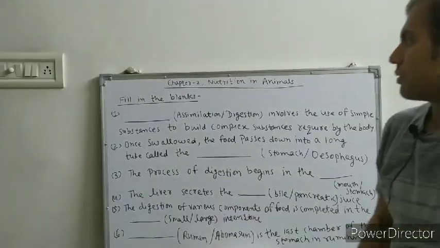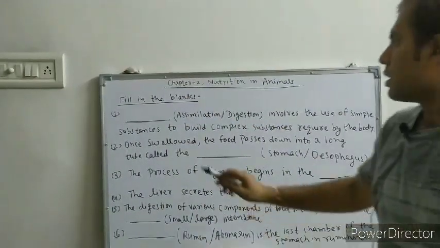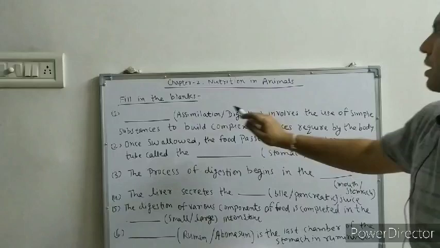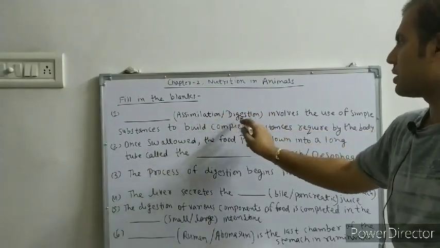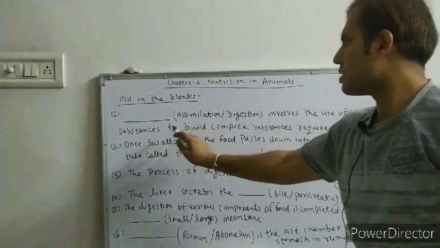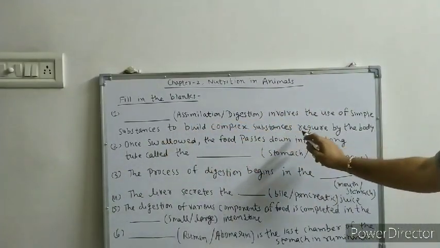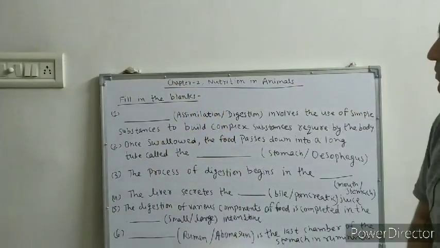Now we are starting fill in the blanks from chapter 2. So first blank, options are assimilation and digestion. Involves the use of simple substances to build complex substances required by the body. What is the answer here?